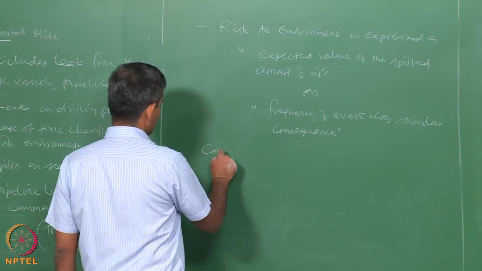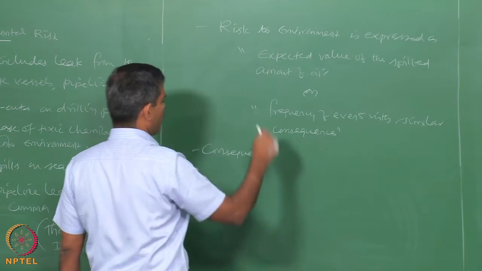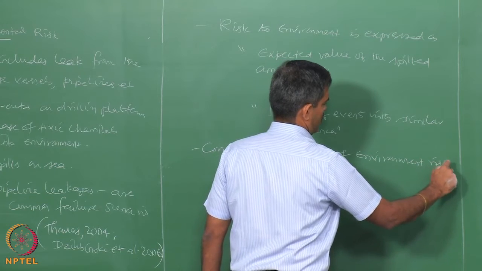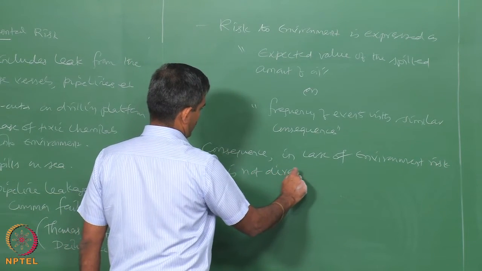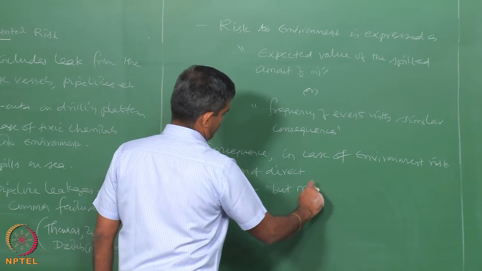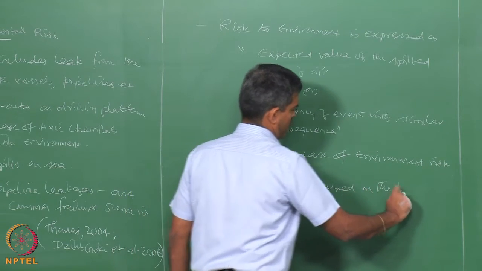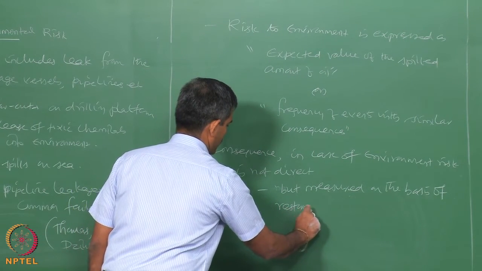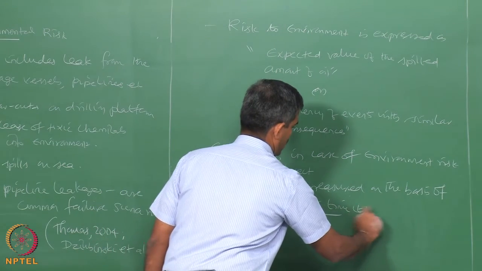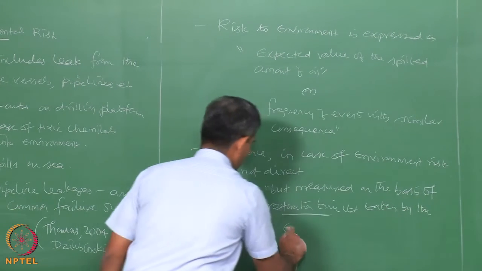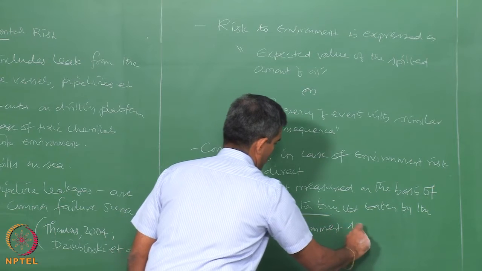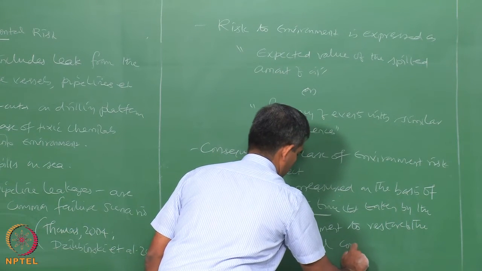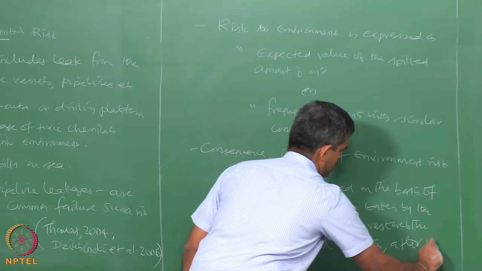Interestingly, consequence in case of environmental risk is not direct, but measured on the basis of restoration time, T, taken by the environment to restore to the normal condition after the incident.